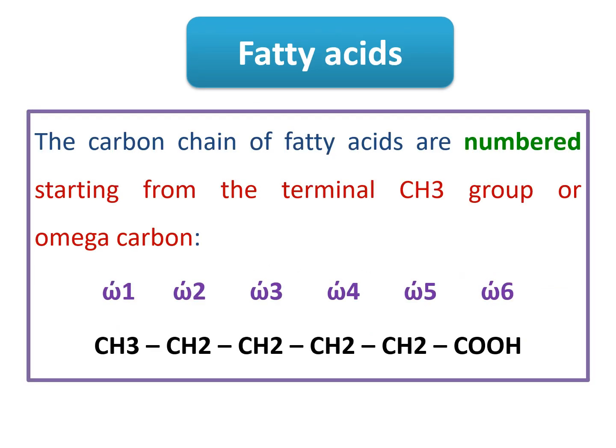Fatty acids are numbered starting from the terminal methyl group. So, for example, if this is a fatty acid, it's written as CH3, CH2, CH2, and lastly COOH. This methyl group is numbered as omega 1, and then omega 2, omega 3, omega 4, omega 5, and so on.